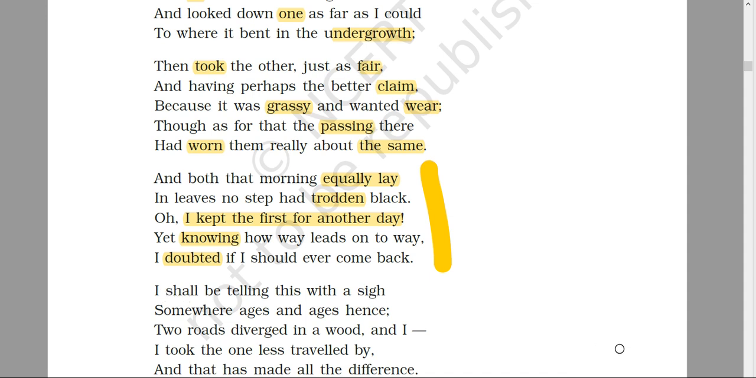"I shall be telling this with a sigh, somewhere ages and ages hence." So what shall he be telling? He shall be telling this. This means that he had the chance to choose one of those roads, and he has chosen this. So he said that he will talk about this incident with a sigh.